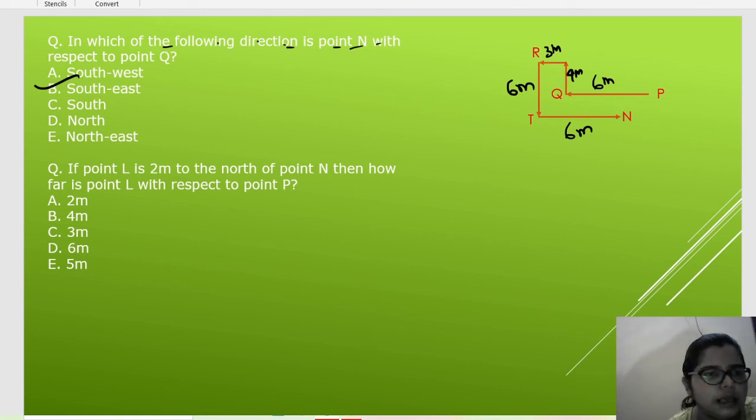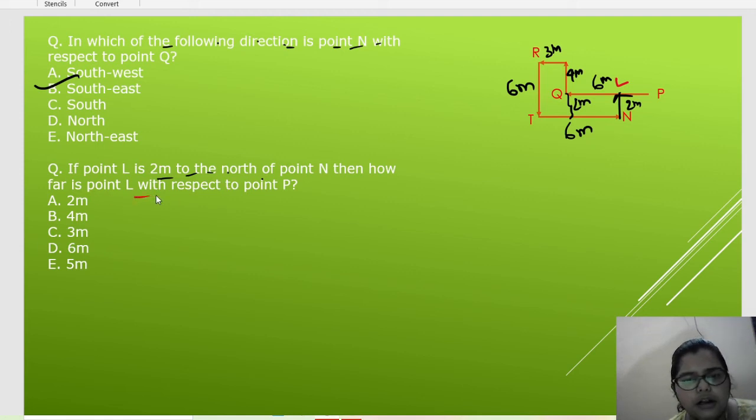Next question is, if point L is 2 meter north of N. See, if this is 6 meter, this is 4 meter, then this will be 2 meter. Yes or no? Okay. So L is 2 meter north of N. It is already given 6 meter. So if I write here L, then L is 2 meter north of N.